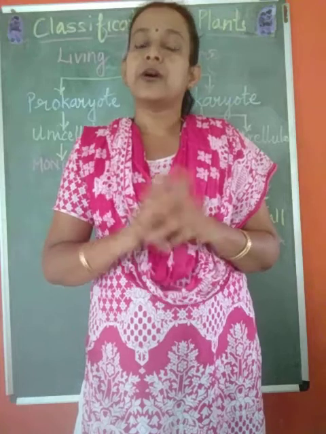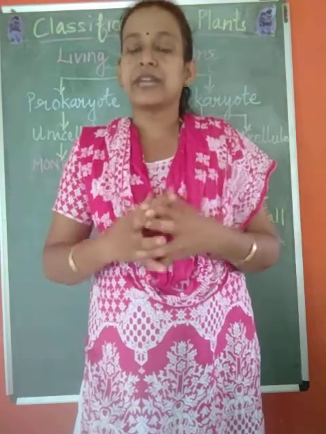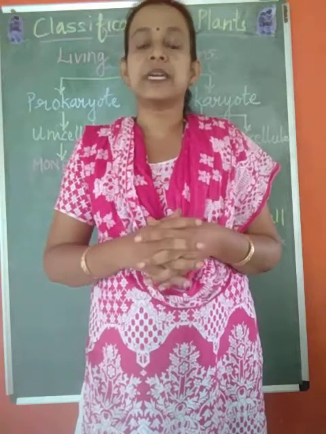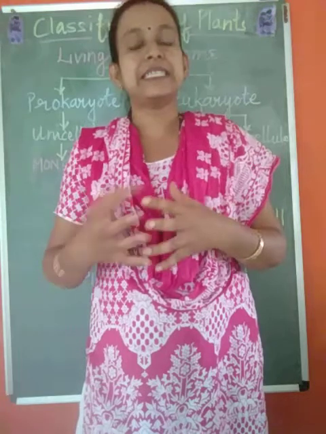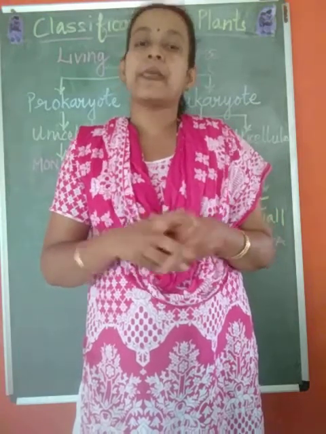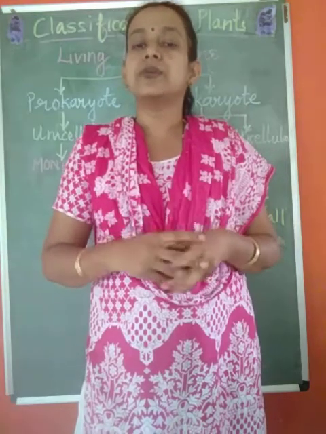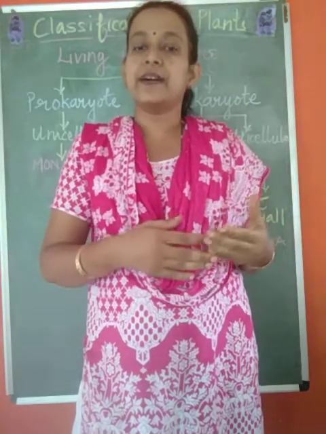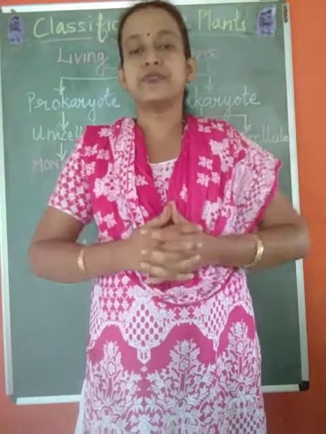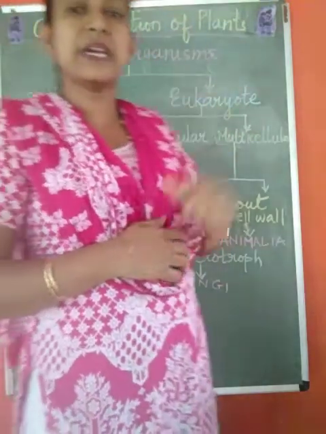On the basis of that, he divided the living organisms into 5 kingdoms: Monera, Protista, fungi, plantae, and animalia. This year you are going to study the classification of plants. Last year you already studied the classification of Monera, Protista, and fungi. So this year we are going to focus on the classification of plants. Now let us begin with this lesson.